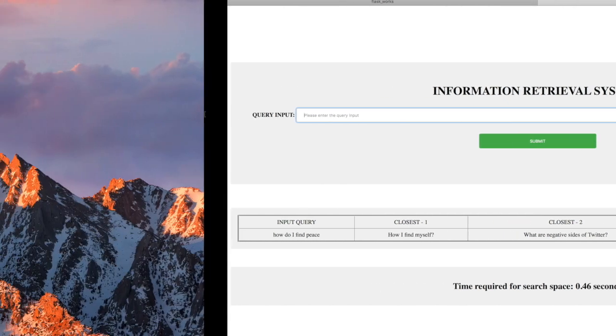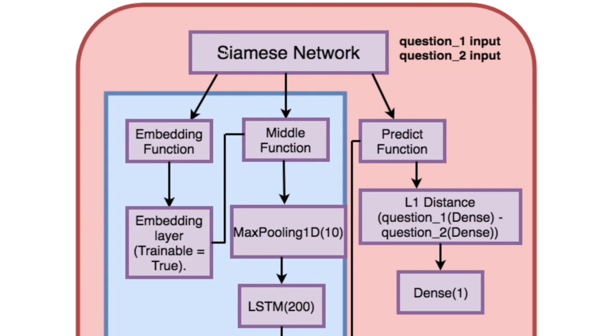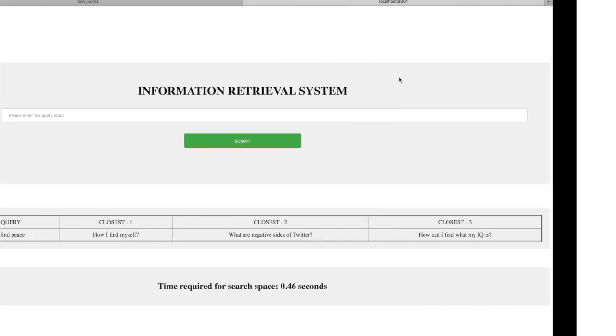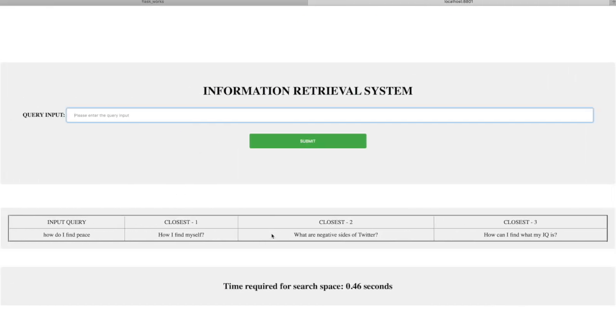So basically, this is how it works, and behind the scenes, I'm using a Siamese based LSTM. Basically, this is the network. It has three functions. First is the embedding function, second is the middle function, and third is the predict function. The dataset has, as I told you, 1 million questions. Each column has around 5 lakh questions, that's half a million. So the task is not to tell whether they are similar or dissimilar, but to finally put in a query which can give me the closest matching pair out of those total 1 million questions.